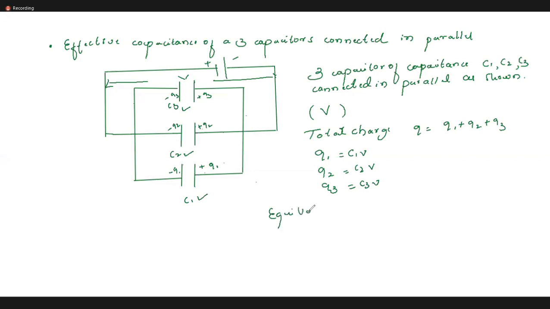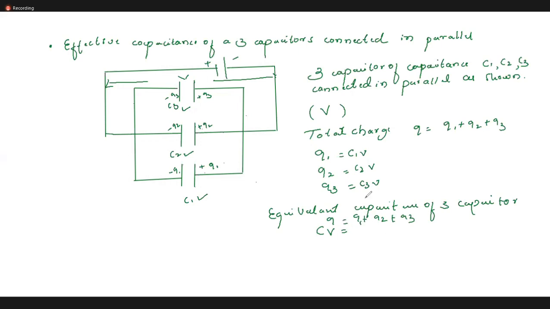The equivalent means total, the capacitance of the three capacitors. So Q equals Q1 plus Q2 plus Q3, or else Q equals C into V.